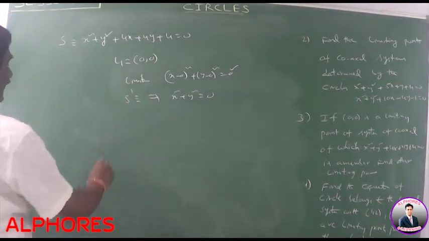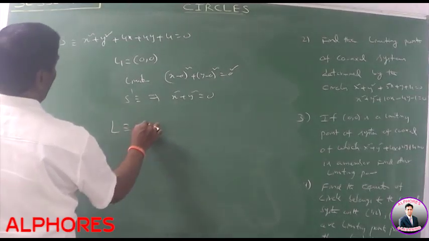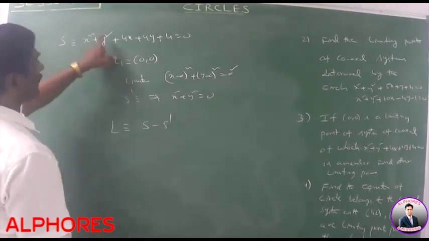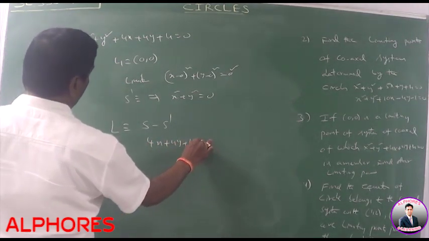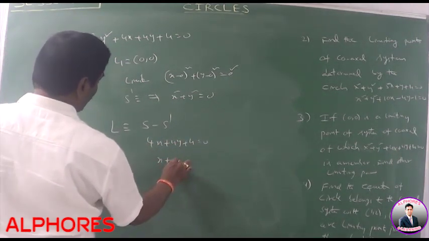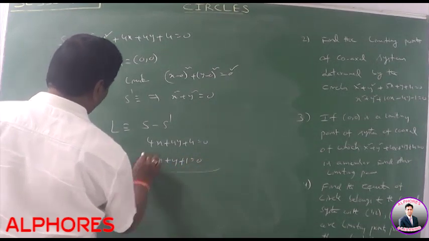So in this case, what is the radical axis? Radical axis is equal to S minus S dash. By subtracting these two values, we get 4x plus 4y plus 4 is equal to 0. That means 4 is the common term. So x plus y plus 1 is equal to 0 is the radical axis.